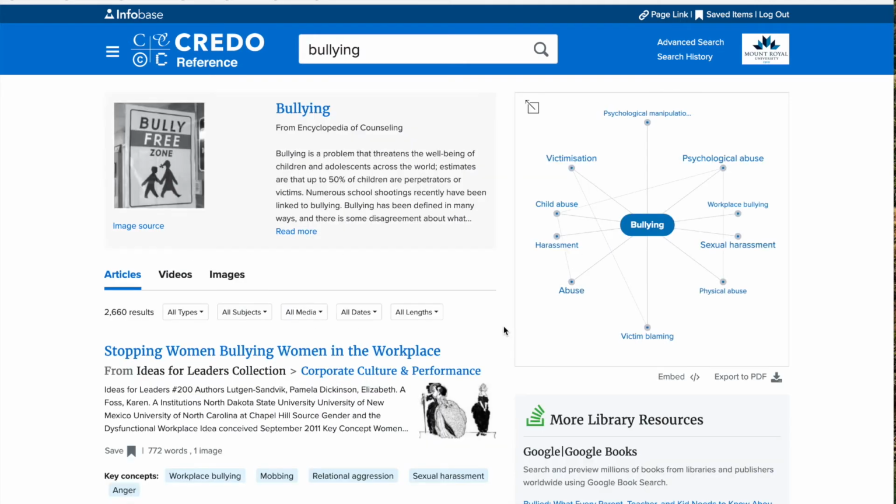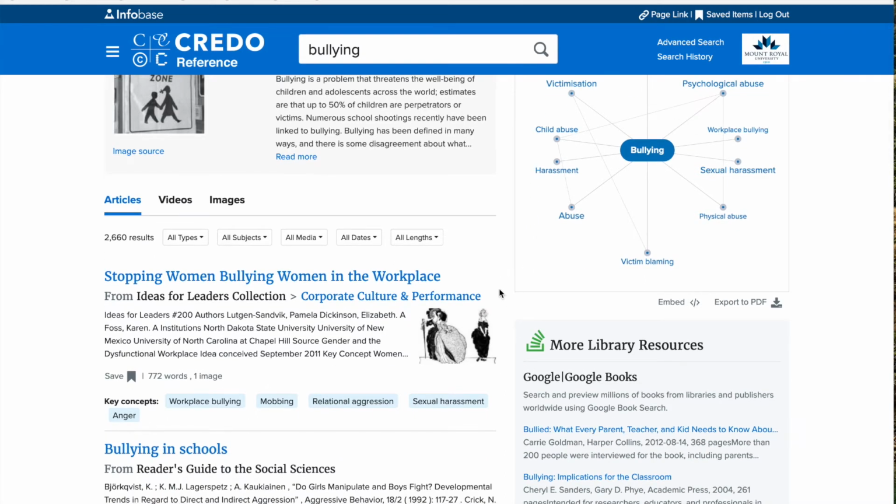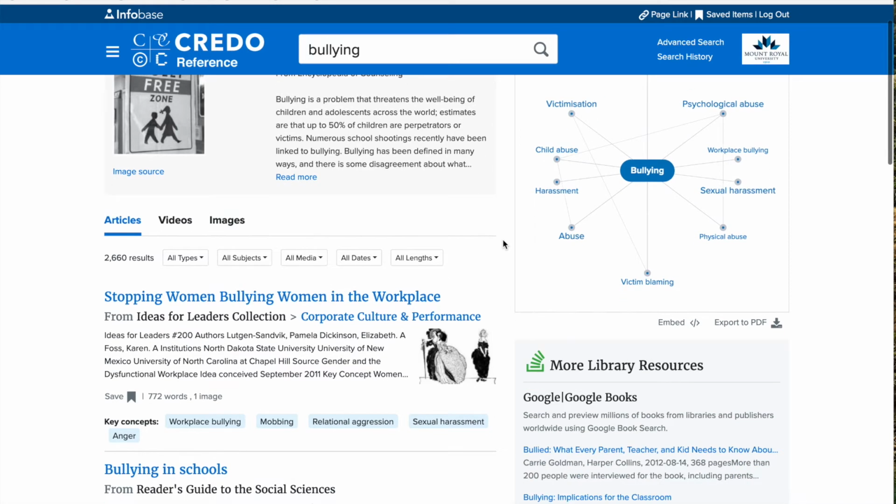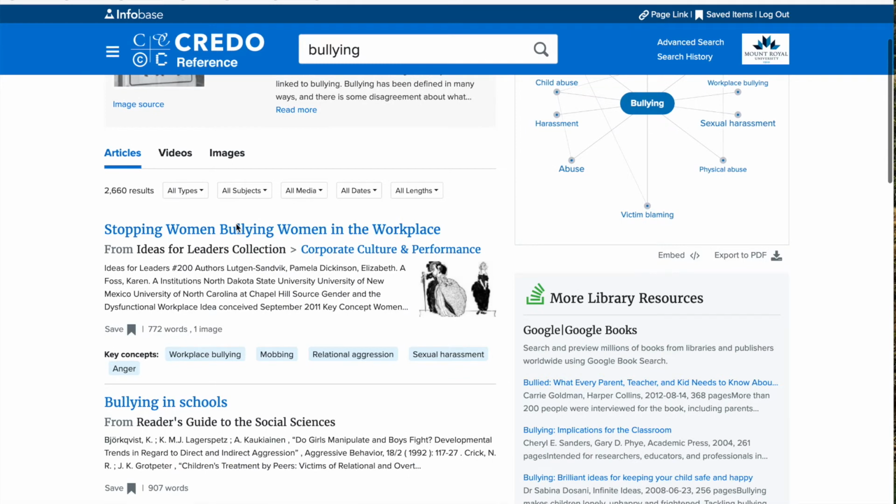Back to our original search, there's still a couple of things that we can do with Credo Reference as well as Oxford, which I'll show you in a second, that can help narrow our search. Now, we found some pretty good resources by searching just the term bullying. That being said, if you need to narrow your search to a particular discipline, we can also do that. You'll notice that above the articles that are listed, there's a variety of things that we can limit our search to. For instance, under types, we can look for references and definitions.